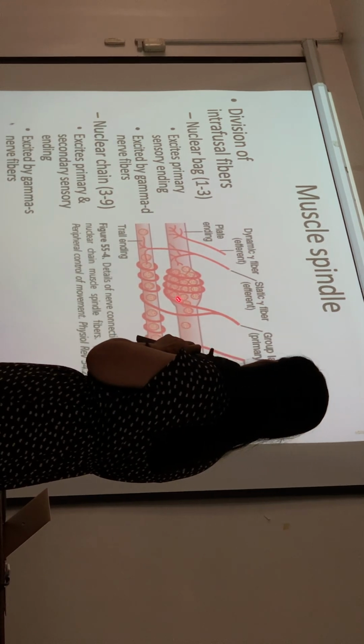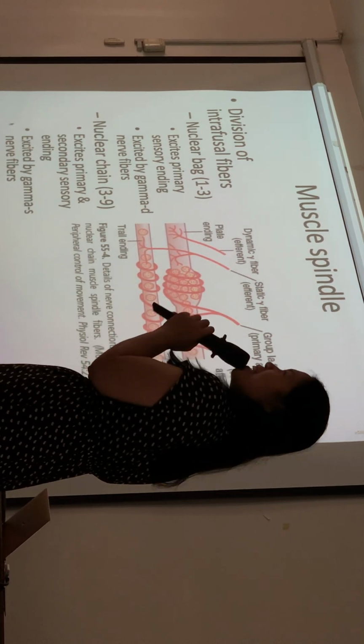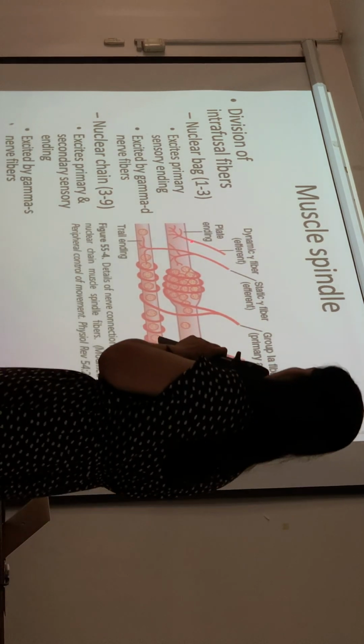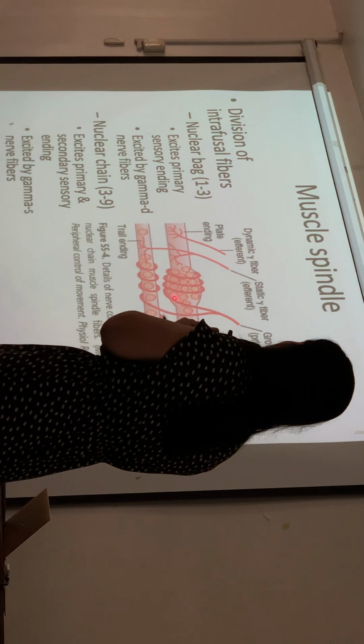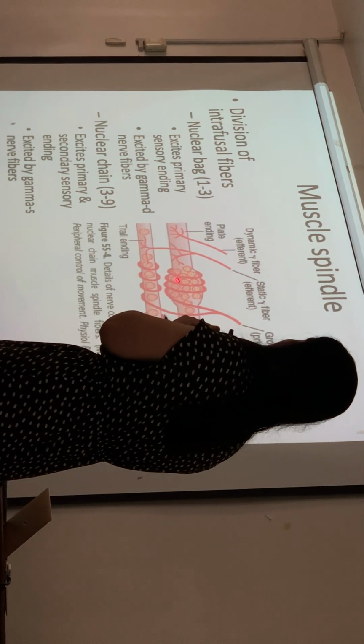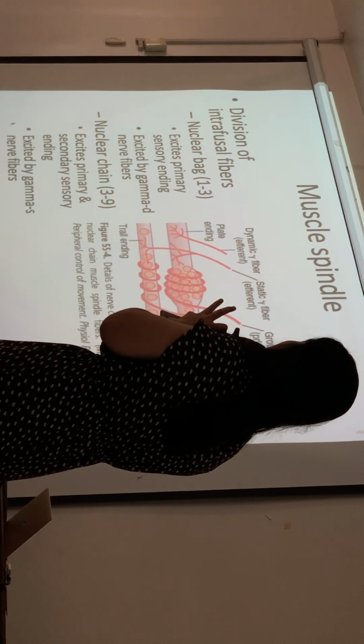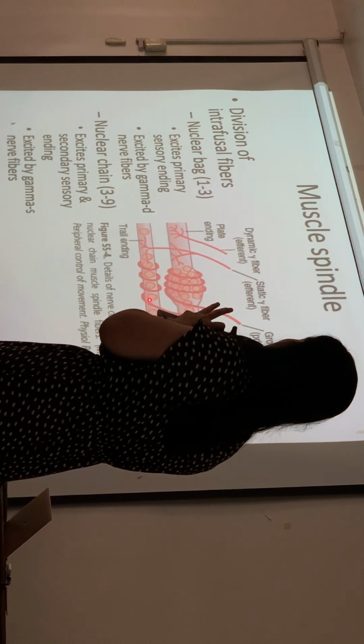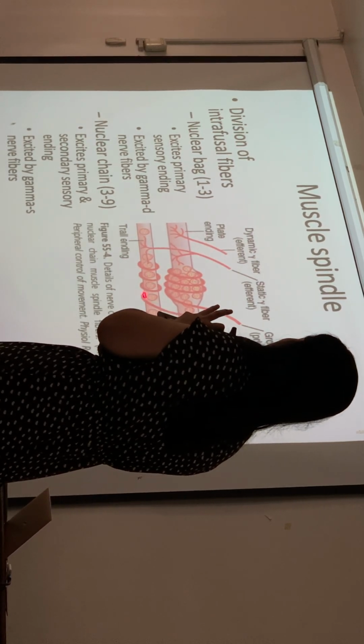If you see nuclear bag, it looks like a bag, so it's easy to see histologically, because the nuclei are arranged like they're in a bag. But in nuclear chain, they're like in a chain.